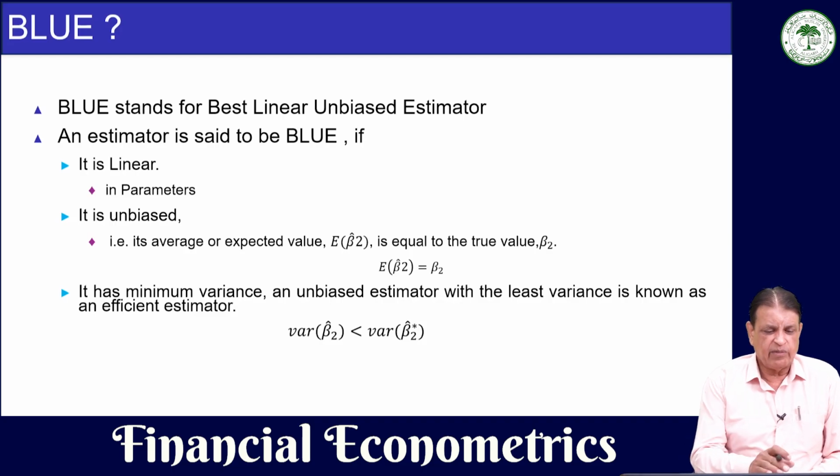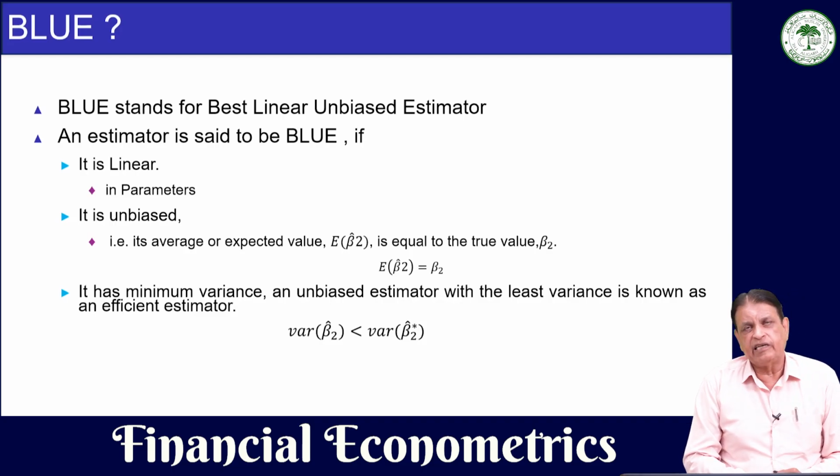BLUE stands for best linear unbiased estimator, and there are three properties that it should have. The estimator will be called BLUE provided it is linear, it is unbiased, and it has minimum variance. These are the three properties it should have.